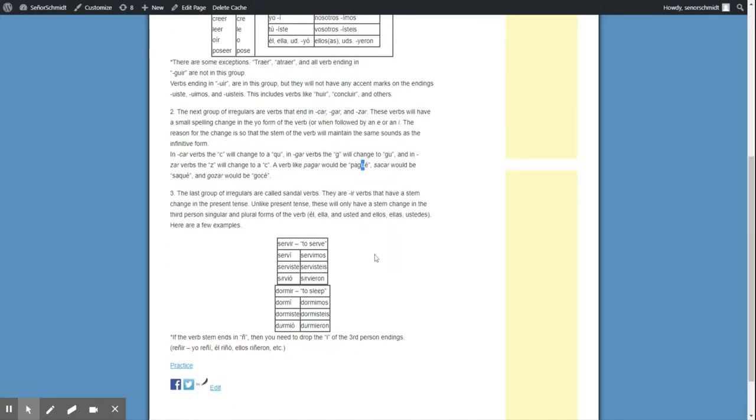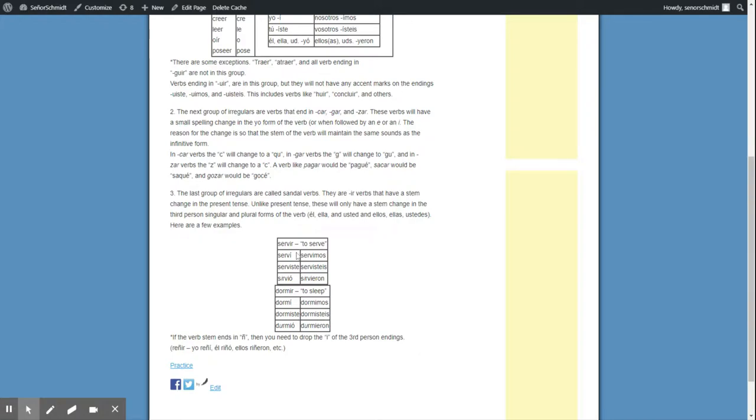The next group of irregular preterites are called sandal verbs. The sandal verbs, these are called sandal verbs because they're basically boot verbs that end in IR. Okay? So if you remember boot verbs, you know that there's a stem change. These guys still have a stem change, but it's only on the él, ella, usted form and the ellos, ellas, ustedes form. So for example, servir would be an example. There's only two groups. There's E to I, so you can see it right here, E to I, and then O to U. Okay, and that's it. E to I, O to U, the end.